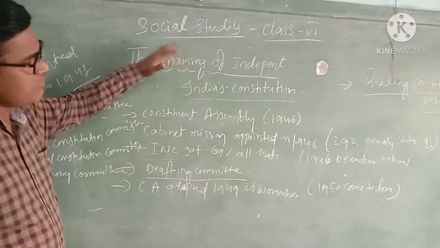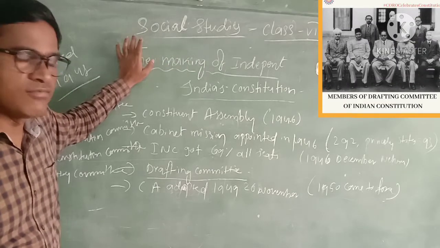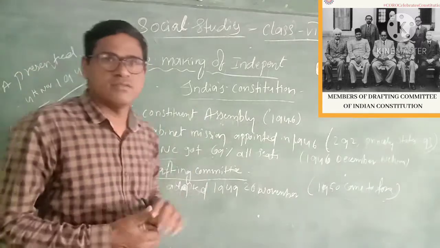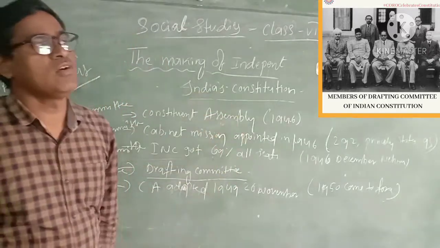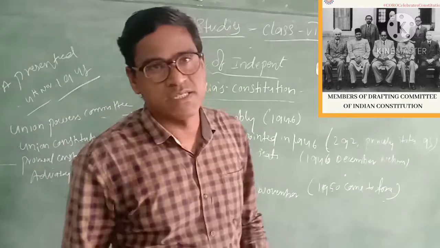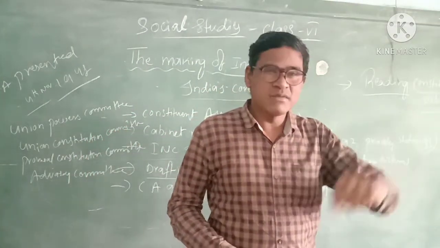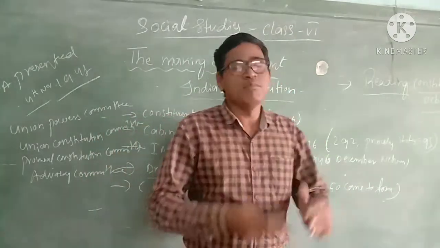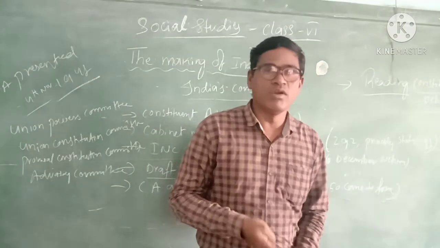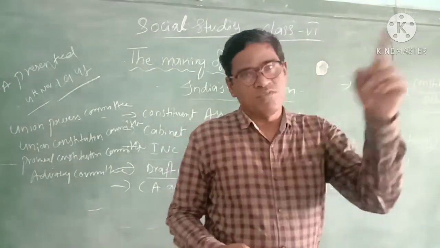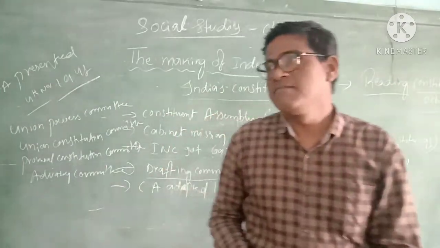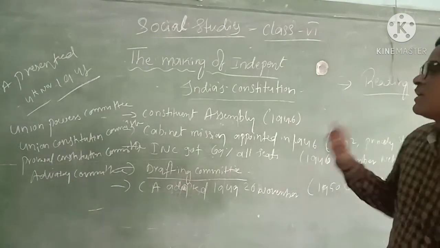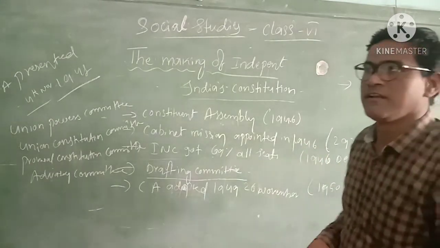In the year 1946, the British government had already decided they wanted to give freedom to Indians. So in 1946, the British government conducted elections. A cabinet mission plan came to India and conducted elections in different places, in many provinces and princely states, in December 1946.